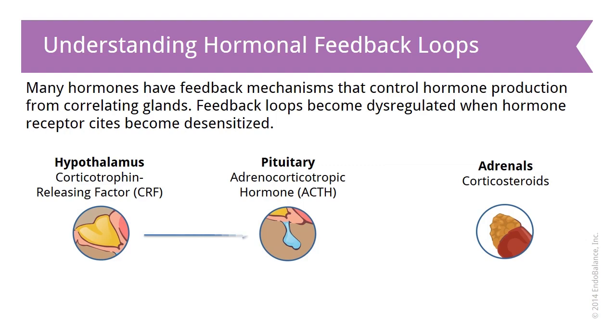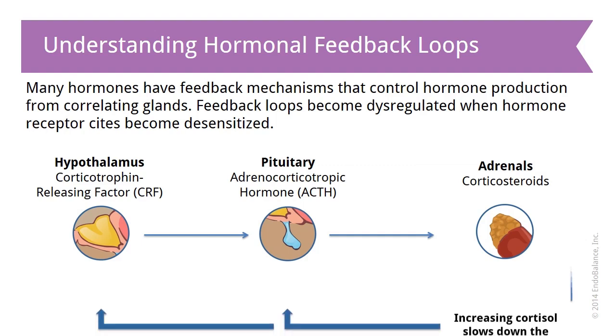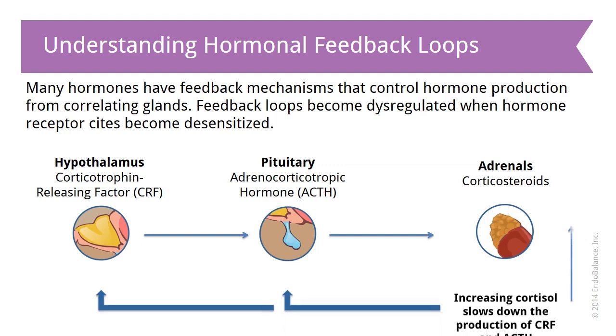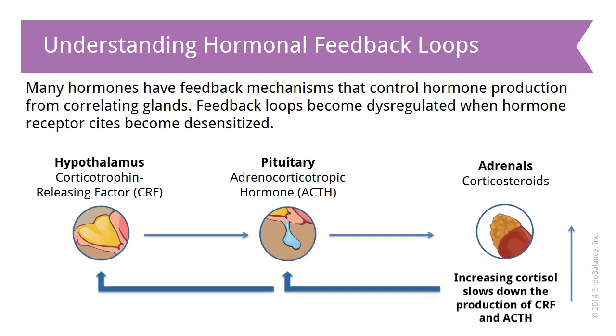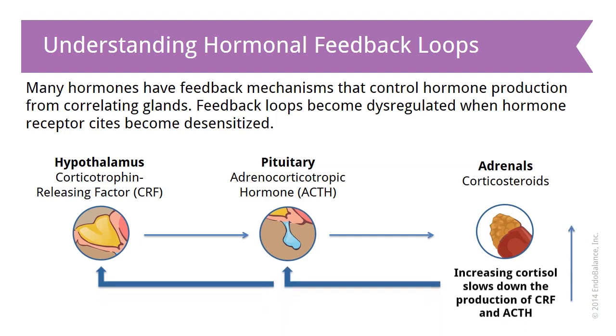The hypothalamus would then release CRF, or corticotropin releasing factor, to talk to the pituitary. From the pituitary, there's a release of adrenocorticotropic hormone. That will then go downstream to the adrenals to get them to produce more cortisol. As they produce more cortisol, it lets the hypothalamus know that the need is met, and the signal goes down from the hypothalamus and consequently to the pituitary to regulate this tightly controlled system.